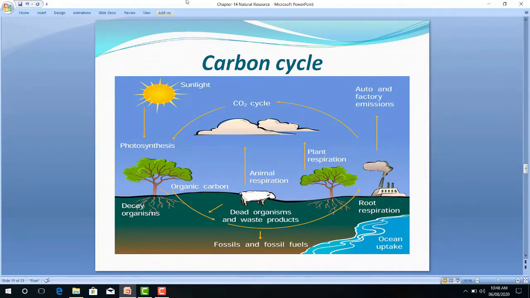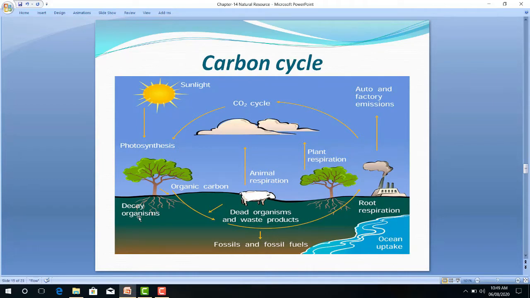Now this one is the carbon cycle. As we know, the balancing of carbon in the atmosphere is called the carbon cycle. The atmosphere contains 0.03% carbon dioxide. Carbon in the form of carbonate and bicarbonate is present in all living organisms. It is also present in carbohydrates, proteins, fats as well as nucleic acids.